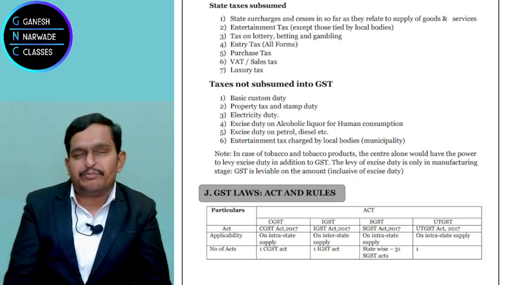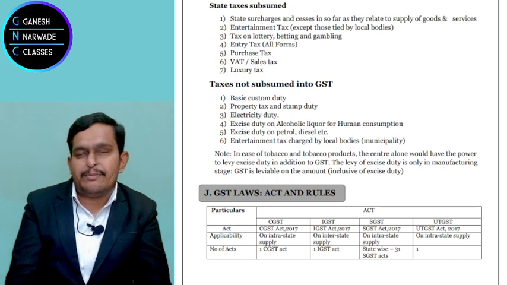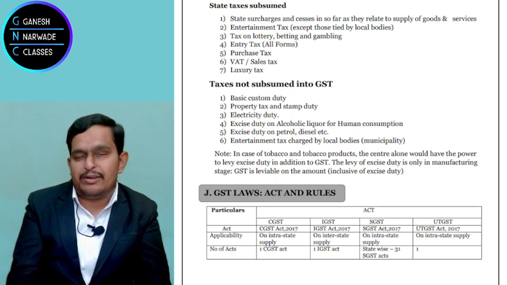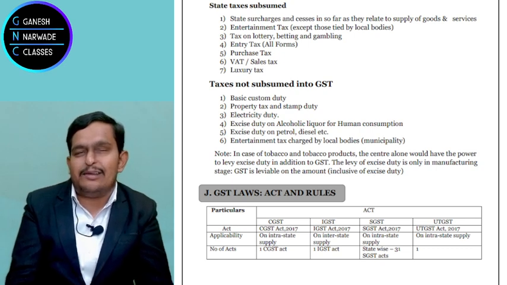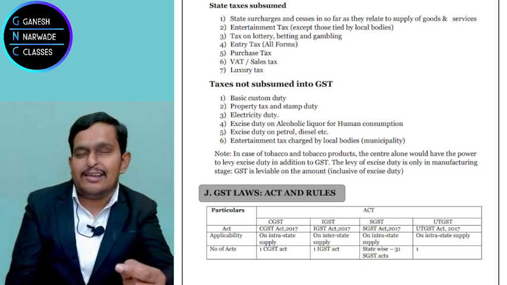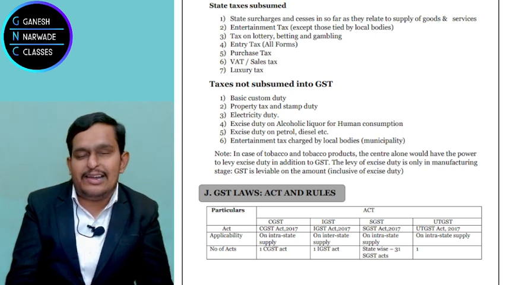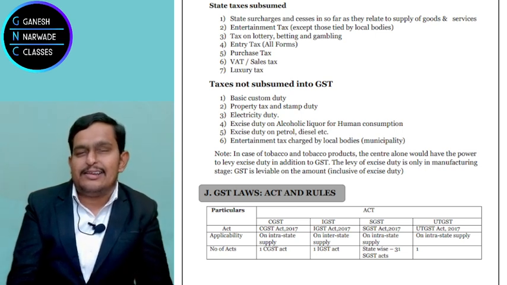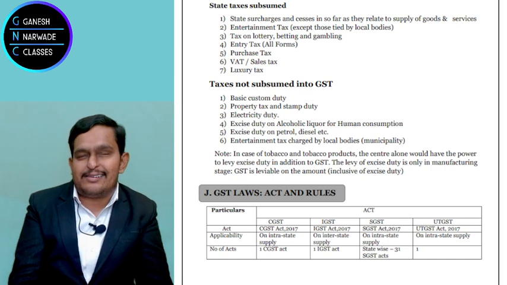Suppose, for example, some sale happens in the Andaman and Nicobar Islands, or some sale happens within Lakshadweep. Then CGST and UTGST will be levied. What will be levied? CGST and UTGST. Sir, what about SGST? It is a union territory, so there will be no SGST, right? There will be no SGST. In Telangana, CGST and SGST. In Delhi, CGST and SGST.